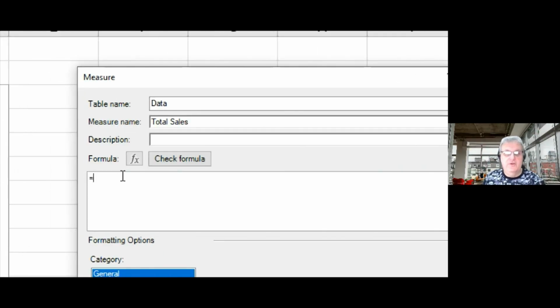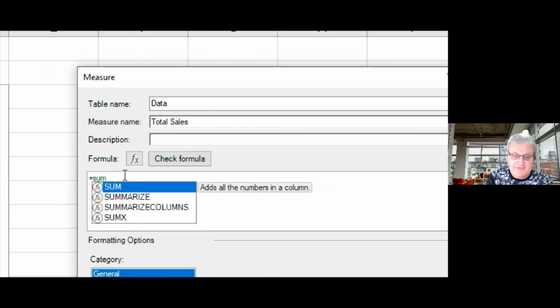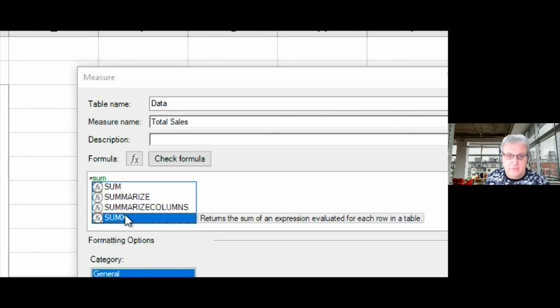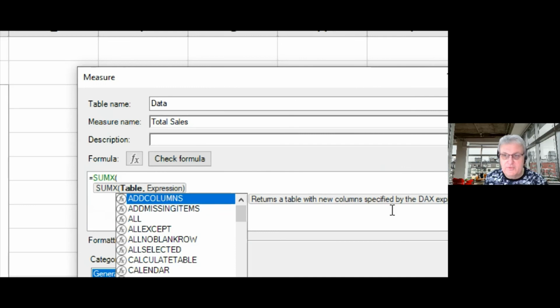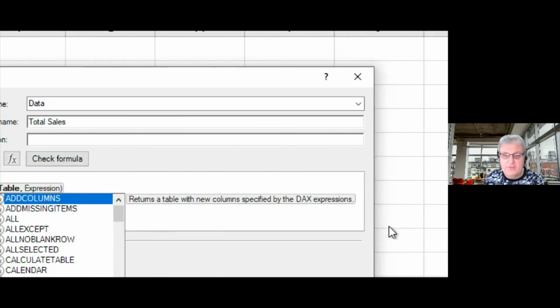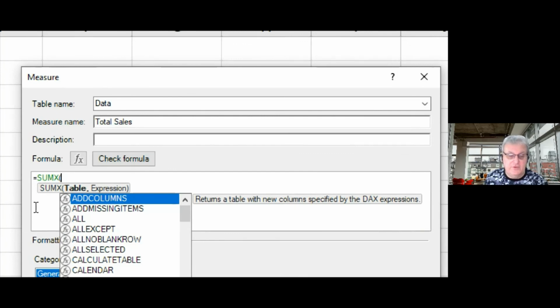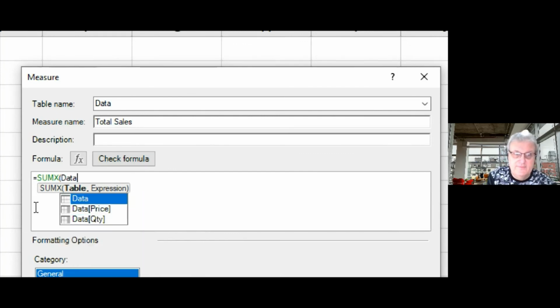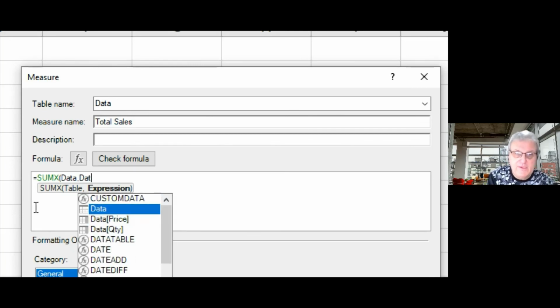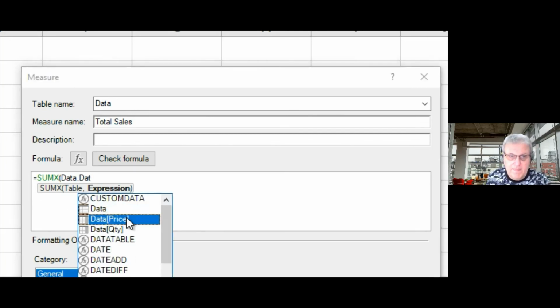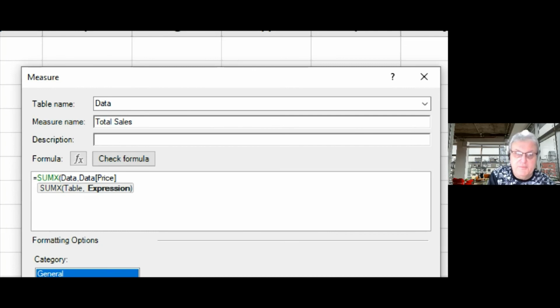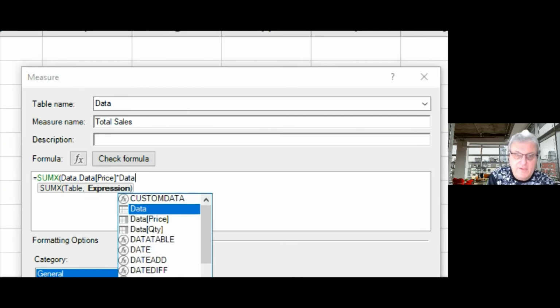So I can put in SUMX here. What that does is it returns the table with the new column specified by the DAX expression. The table is going to be the one I've just created, which is Data. And then it's going to be Data price multiplied by Data quantity.